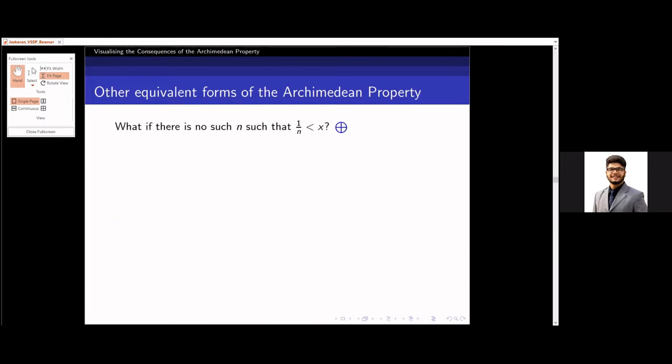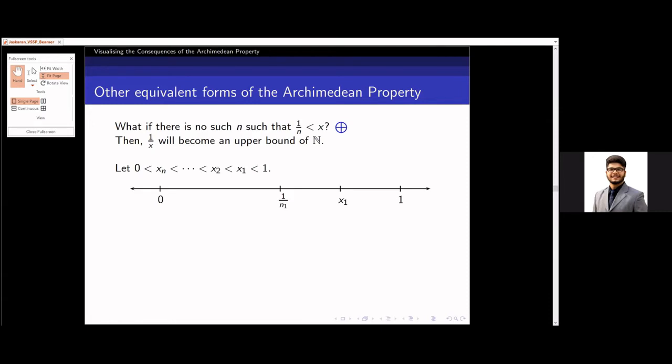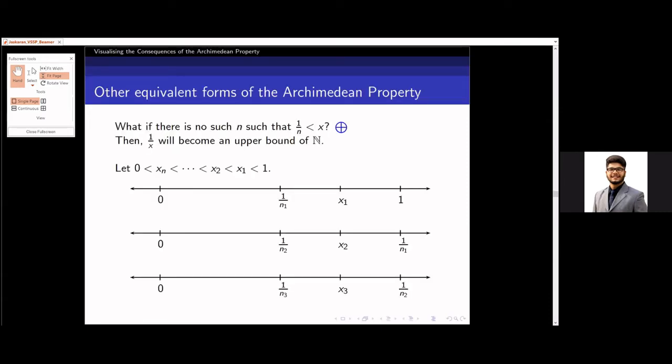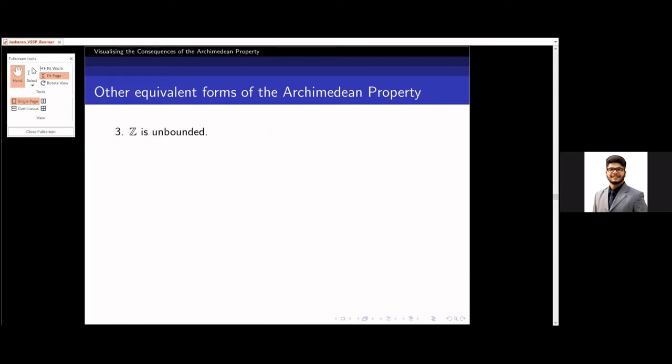But again, my curious mind says, what if there is no such n for some x? Then what will happen? If I reciprocate this inequality, then I will find that 1 by x becomes an upper bound of N. Isn't this absurd? Thus, no matter how arbitrarily small a positive real number is, there will always be a natural number whose inverse would be less than it.